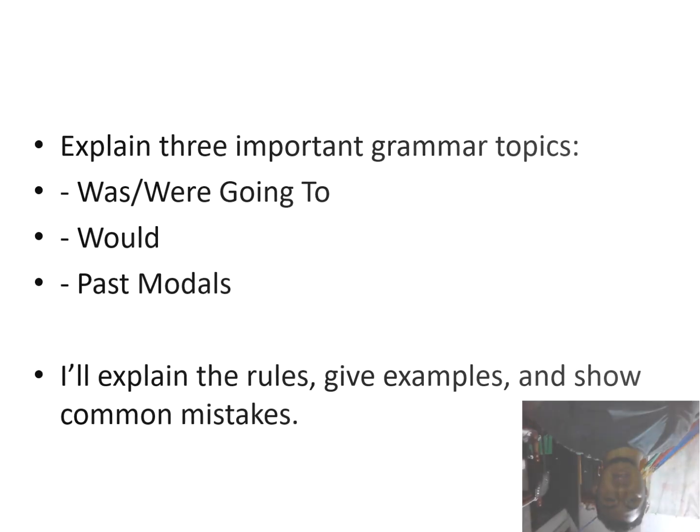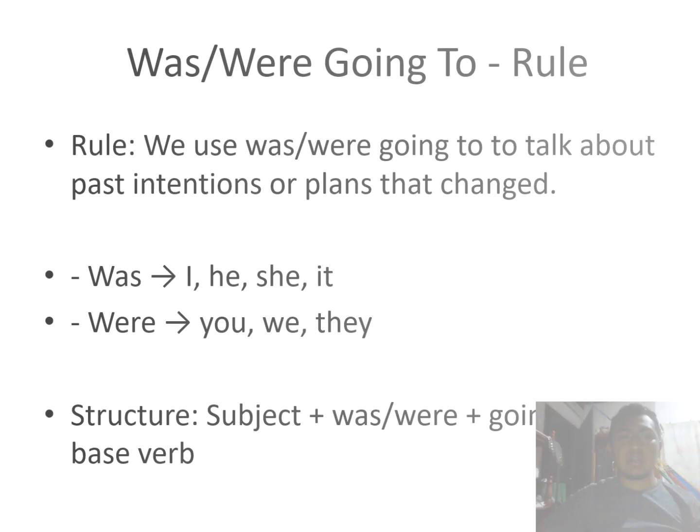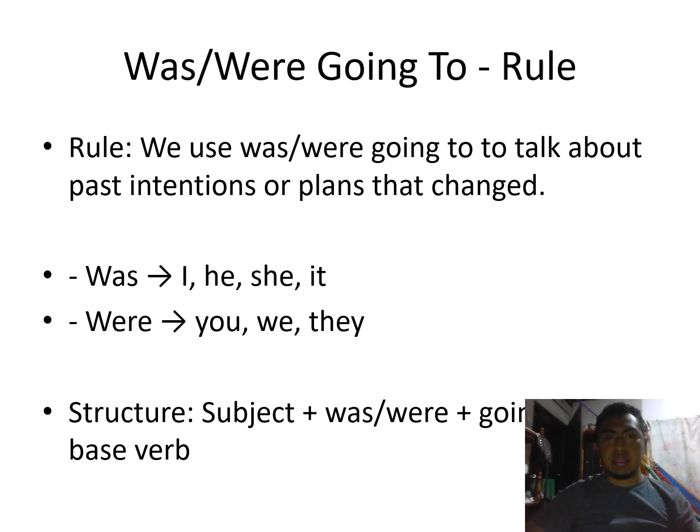We start with the first: was/were going to. What is the rule? We use was/were going to to talk about a past intention or plan that changed, but we use the past.